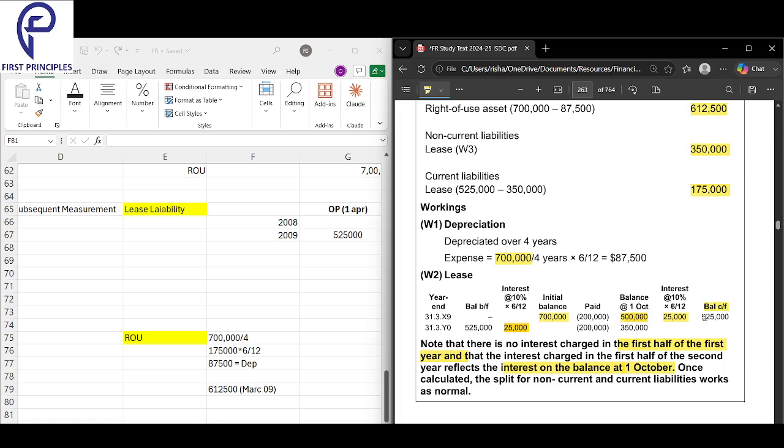This is my total liability for the year. They wanted non-current liability, so I went to the second year. I would have never even needed this calculation at all. The whole reason I did this calculation is because I want to do the split. My sum very clearly ends in March of a year. With 525 it would be very easy. I'll be breathing very easy if they just asked the total liability and 6 months interest for that year. The year would have stopped, and very clearly we would have understood this. But because they want the next year and we want the current and non-current, that's why the whole drama here.